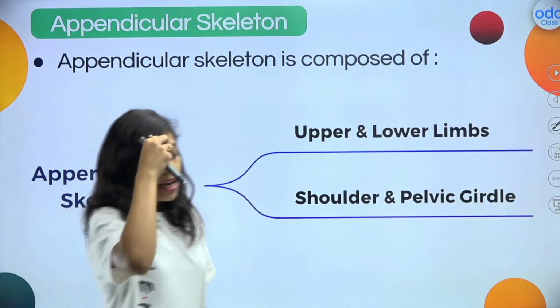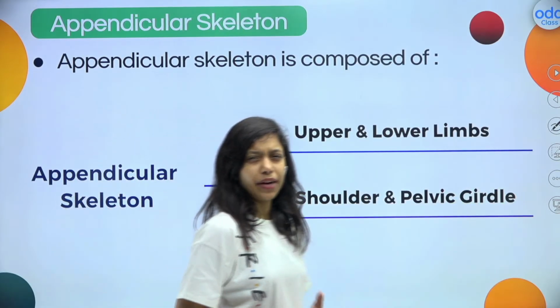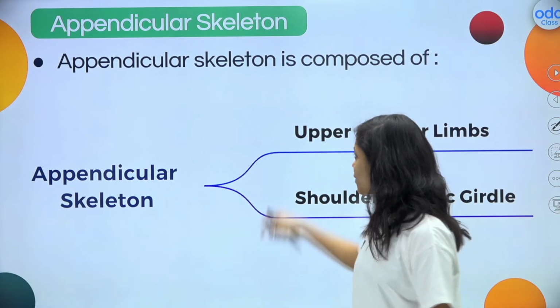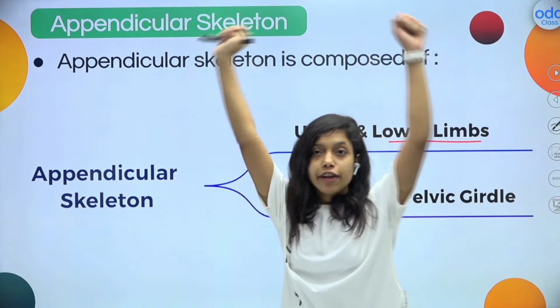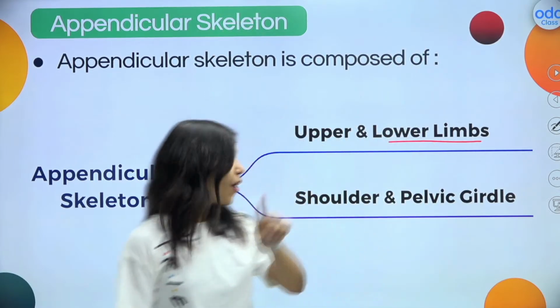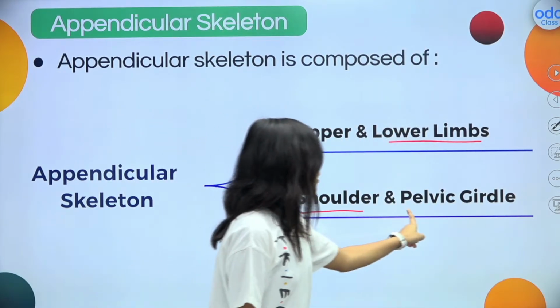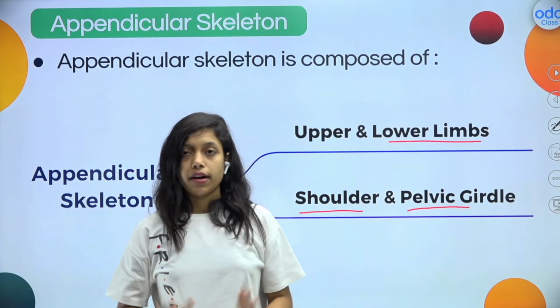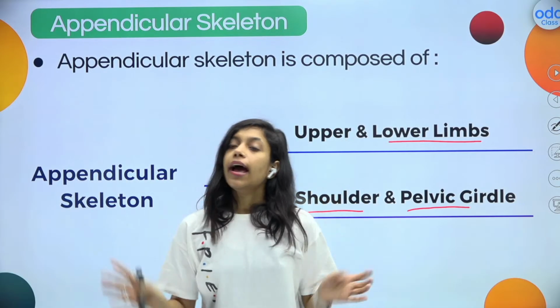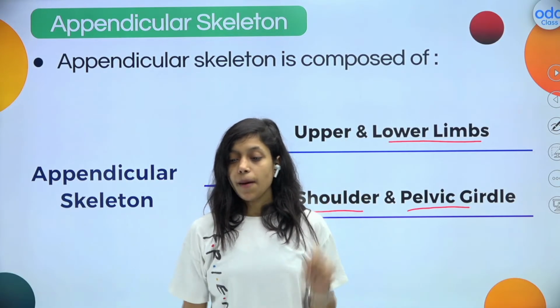Now coming to the appendicular skeletal system. What is this appendicular skeletal system? It consists of upper and lower limbs, that means our hands and our legs. Along with that, it consists of our shoulder and pelvic girdle. This is our shoulder part and pelvic girdle part, right? Limbs, shoulder, and pelvic girdle come under appendicular.